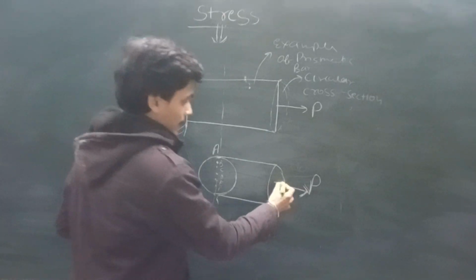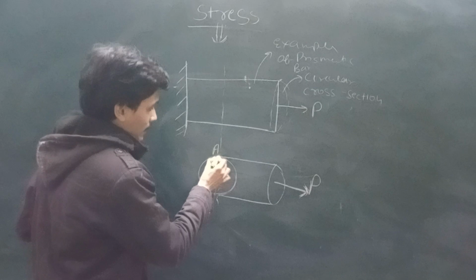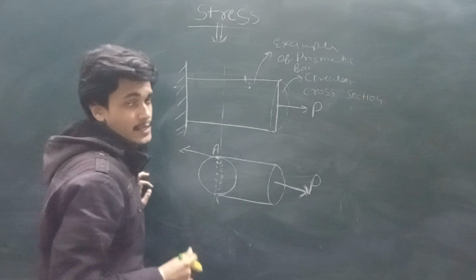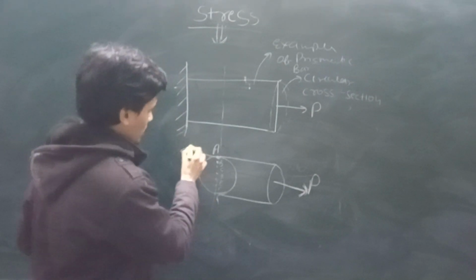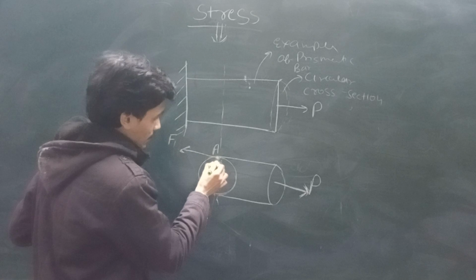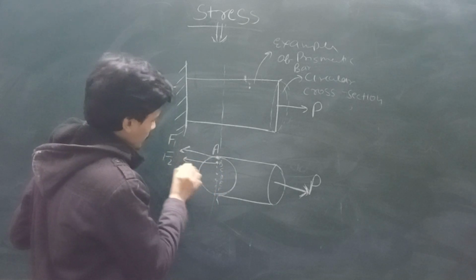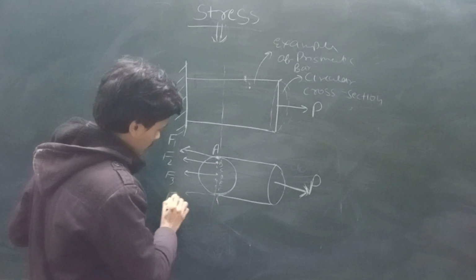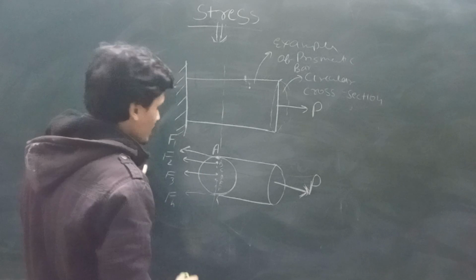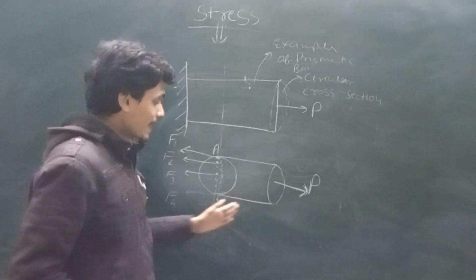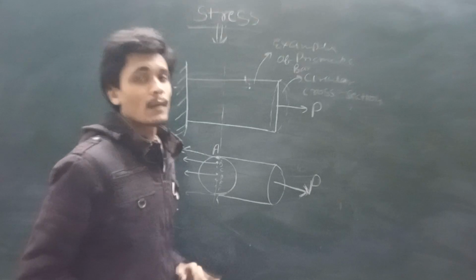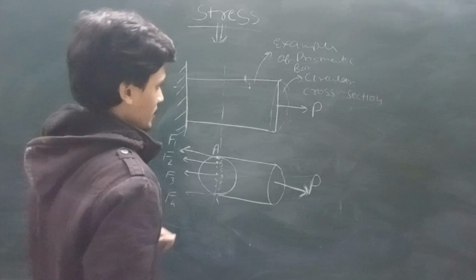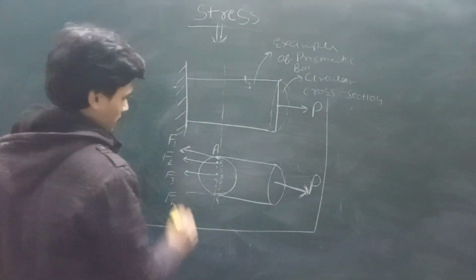Now, due to this applied load, this point is trying to oppose the change or deformation, represented as F1. This point also represents F2. This is also opposing, F3. Similarly here, Fn. Every point is trying to oppose the change in the dimension of this body due to the external applied load, so that this body is not going to be deformed. See what happened here.